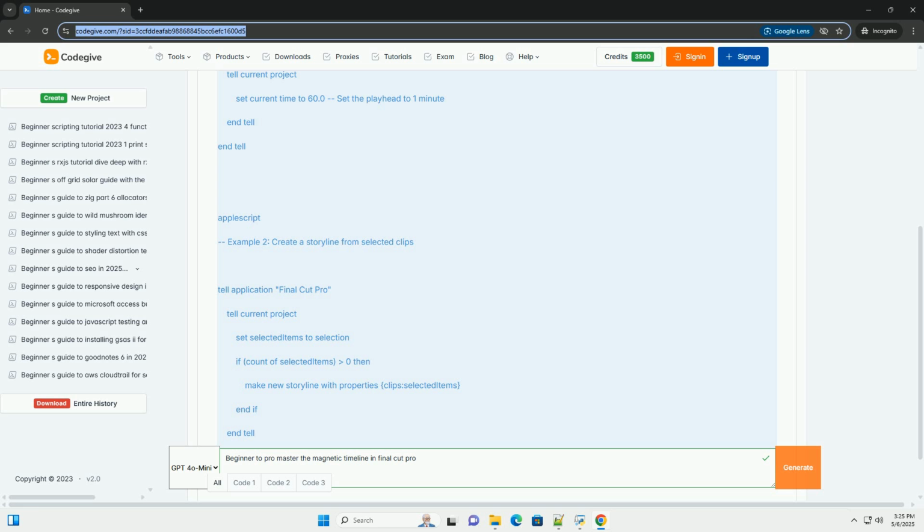Storylines. These are mini sequences within the main timeline. They allow you to group related clips together, apply effects to the group as a whole, and move complex arrangements as a single unit. This is crucial for complex multi-camera edits, visual effects sequences, and music montages.